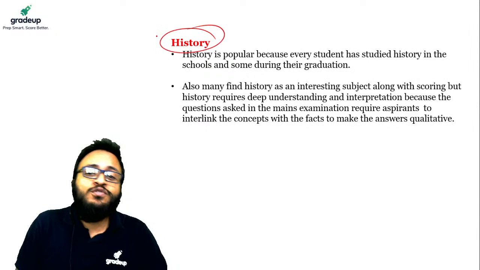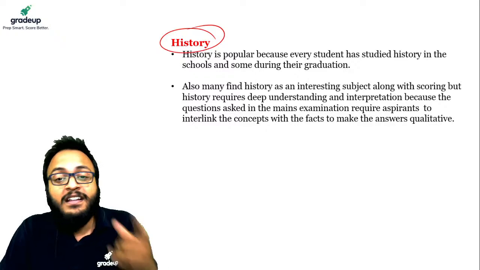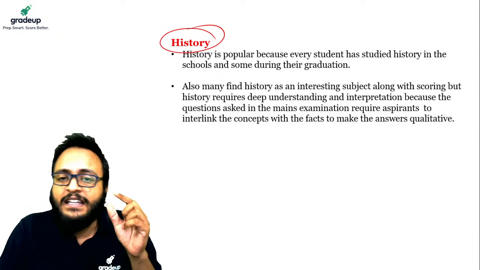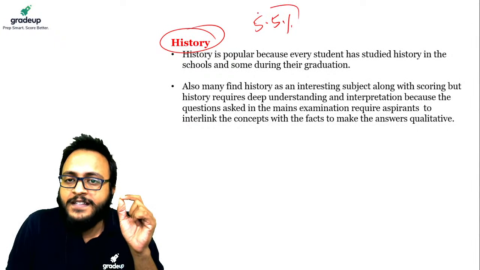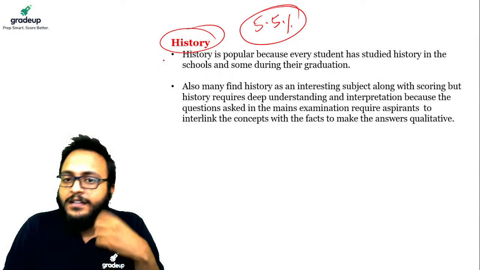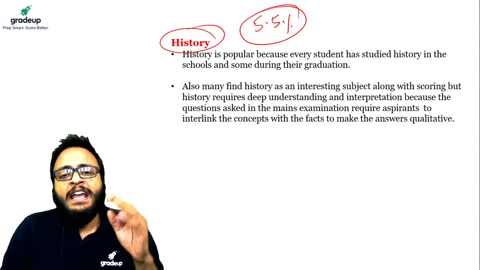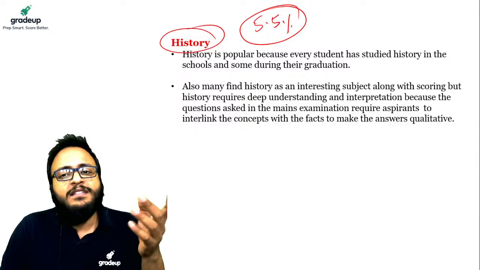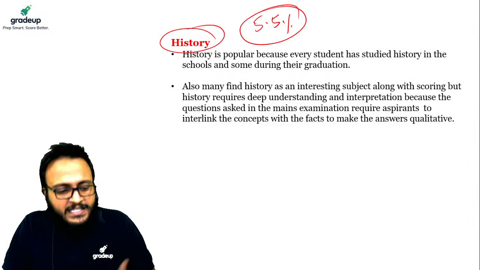History. Those who do not know anything simply think that history is the easiest. But guys, history has one of the lowest success rates, right? The reason is that most of the students have studied it in school, some of them even in graduation, so they all have their opinions about history.